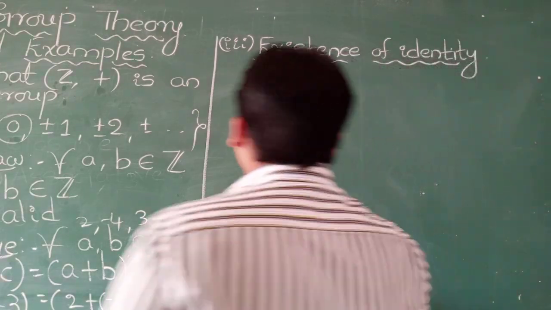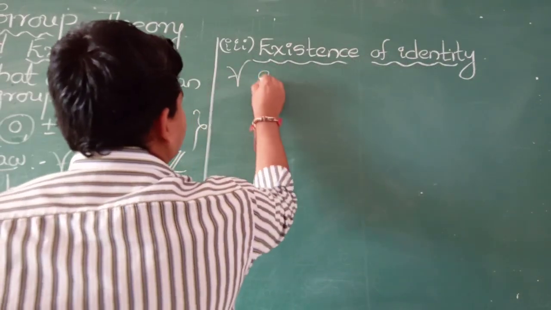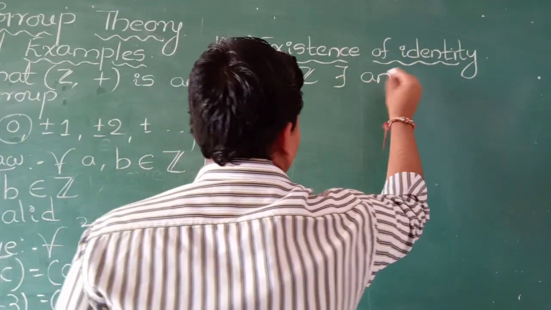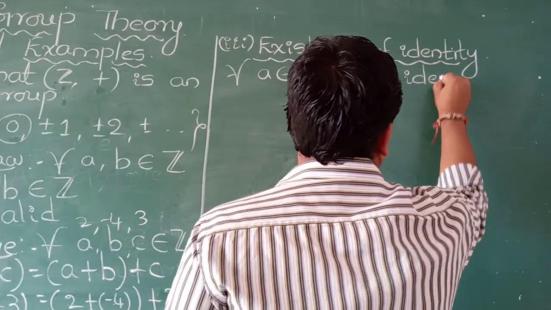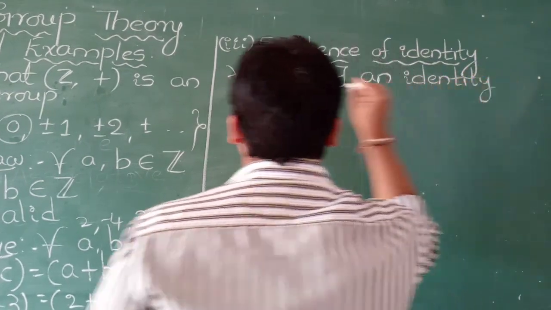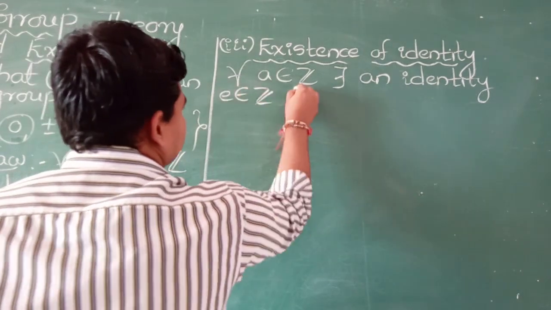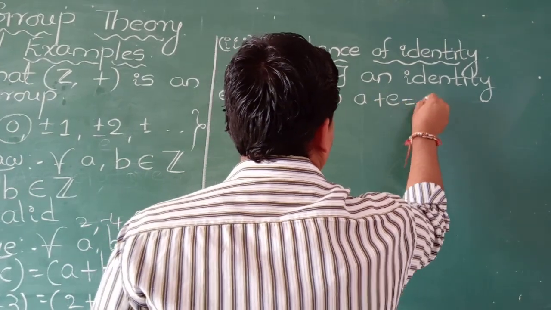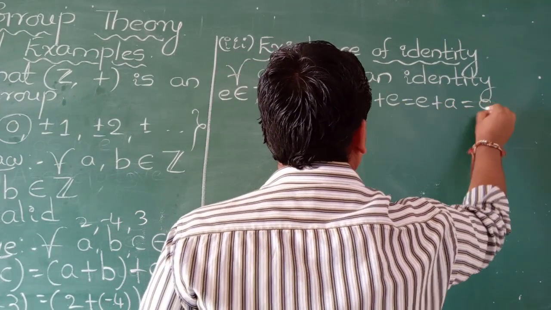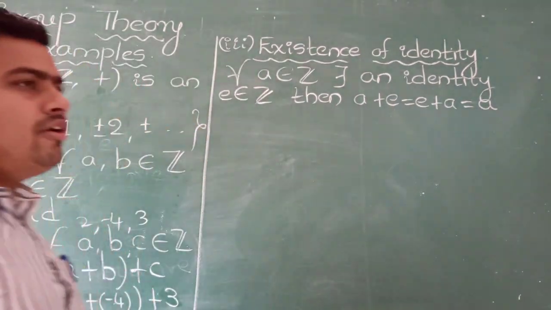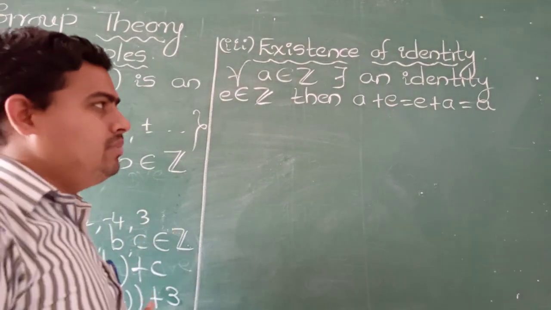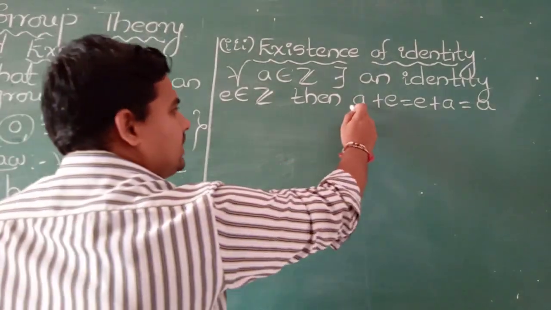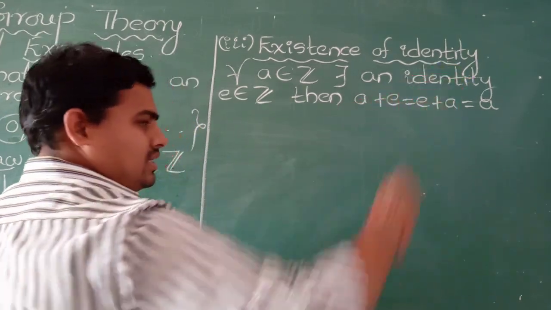Okay, I will write down. For all A belongs to Z, there exists an identity E belongs to Z, then what is the condition here? A plus E or E plus A is equal to A only. E plus A is equal to A means what? If you add any number with E, we get the same number.